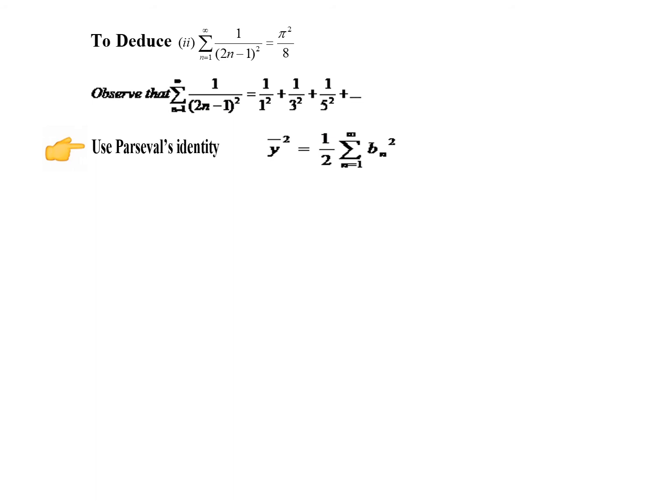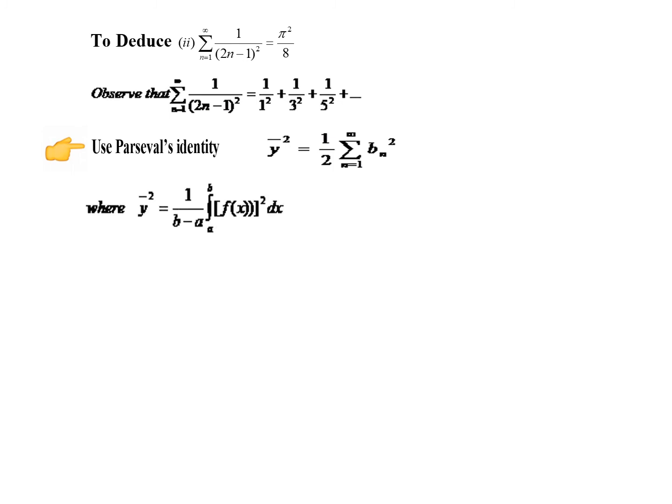Since this is a sine series, we have y bar squared equal to half sigma bn squared. Usually in Parseval's identity we have three terms: a naught squared by 4 plus half sigma an squared plus half sigma bn squared. Since this is a sine series, we will not have the first two terms, so we have only the bn squared term here.